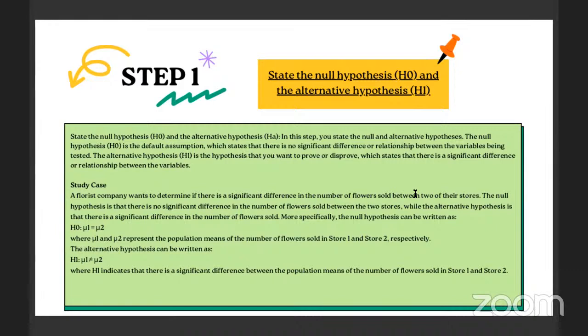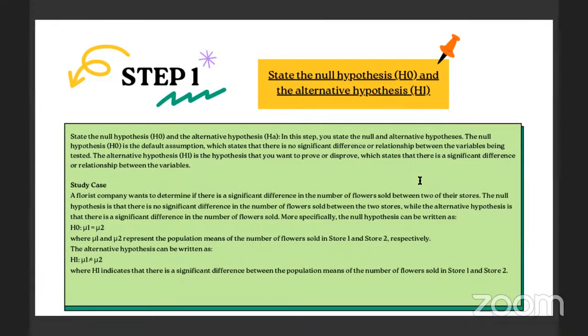The case study: a florist company wants to determine if there is a significant difference in the number of flowers sold between two of their stores. The null hypothesis is that there is no significant difference in the number of flowers sold between the two stores, while the alternative hypothesis is that there is a significant difference in the number of flowers sold.